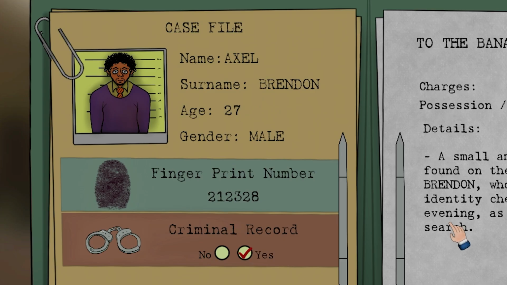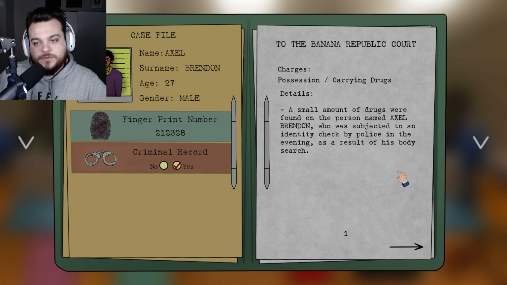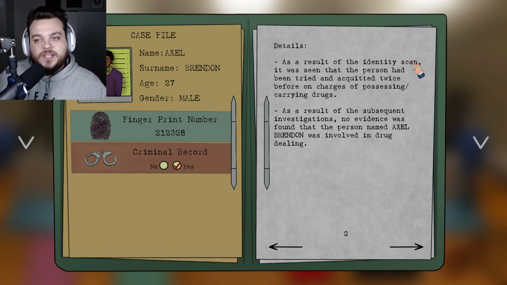Criminal record, yes. A small amount of drugs were found on the person named Axel Brendan, who was subjected to an identity check by police in the evening as a result of his body search. As a result of the identity scan, it was seen that the person had been tried and acquitted twice before on charges of possessing, carrying drugs. As a result of the subsequent investigations, no evidence was found that the person named Axel Brendan was involved in drug dealing.